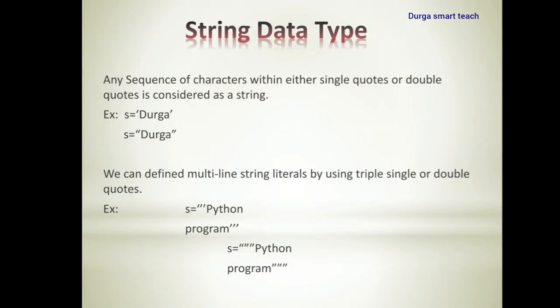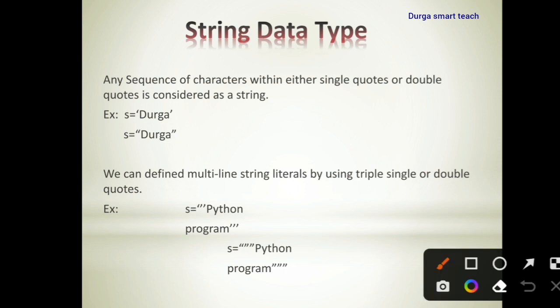Today I am going to discuss in detail the string data type. First of all, we all know string is a collection of characters. So what is a character? Character is nothing but alphabets, digits, special symbols. Any one alphabet is known as a character, any one digit is known as a character, any one special symbol is known as one character. So normally characters are enclosed in single quotations.